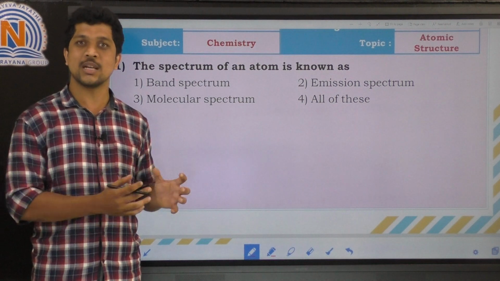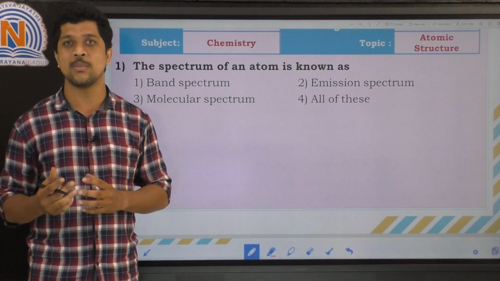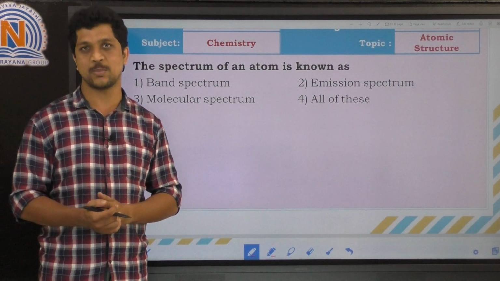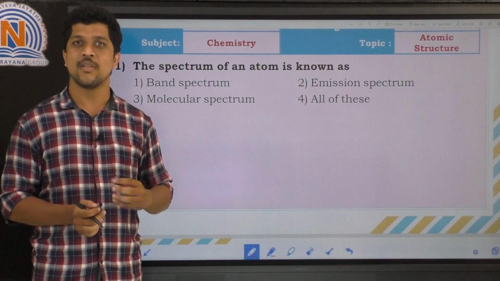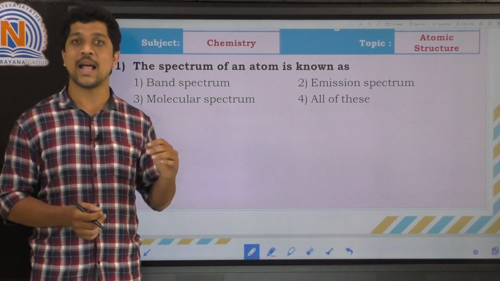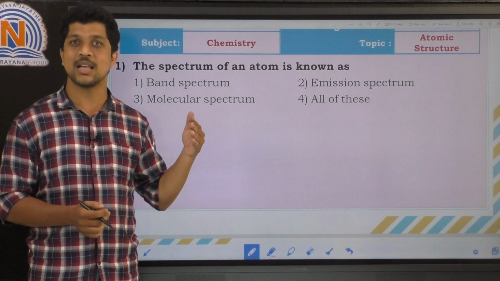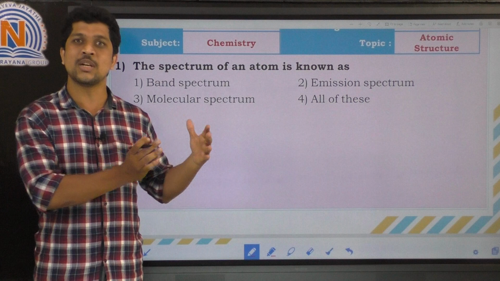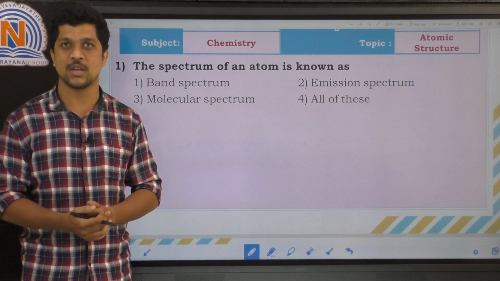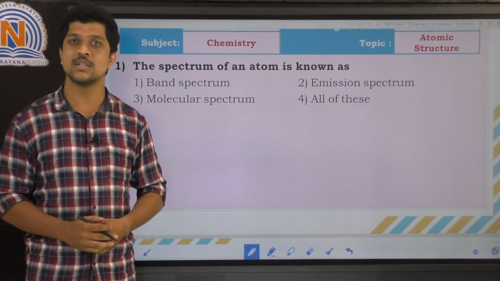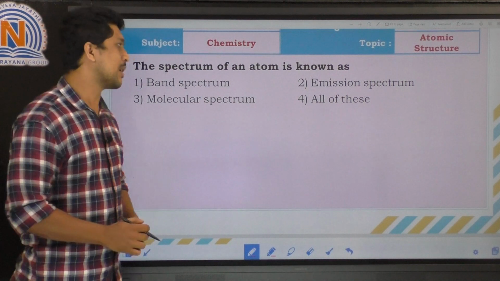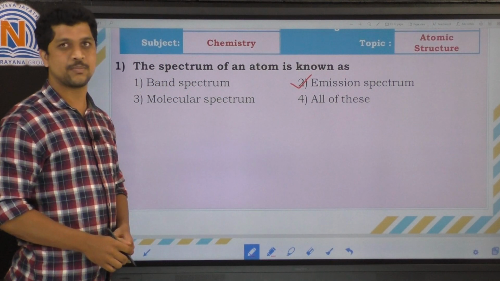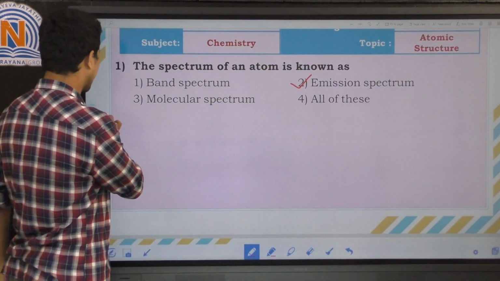So to study the electromagnetic radiation emitted by an atom, the spectrum is called the emission spectrum, because here the atom is emitting the electromagnetic radiation. So we are studying that emitted radiation spectrum, and that spectrum is called the emission spectrum, right? The correct option is the second option, that is emission spectrum. Let's move on to the next question.